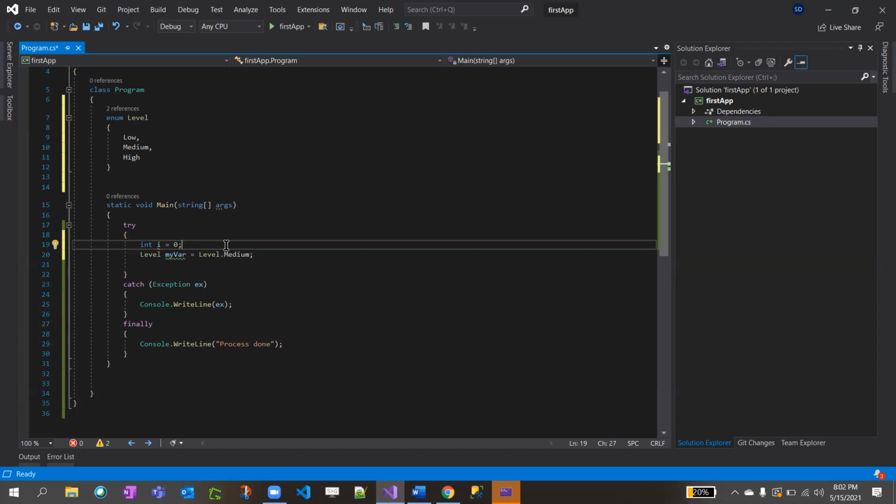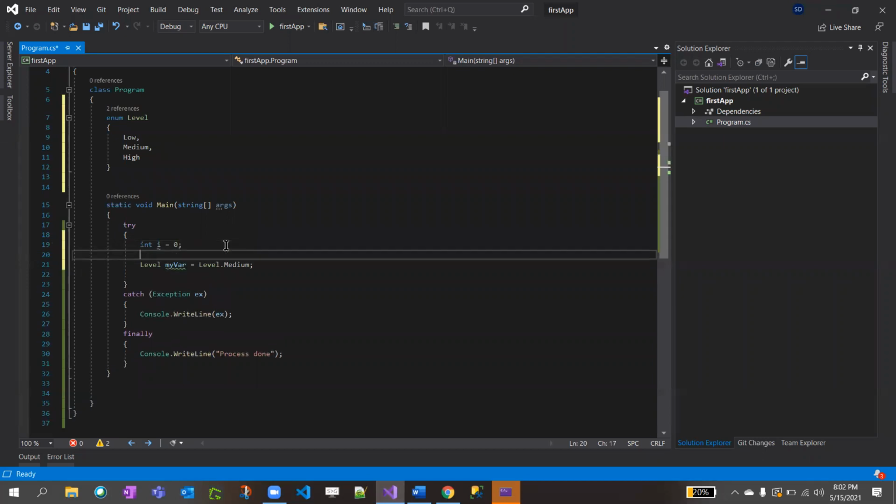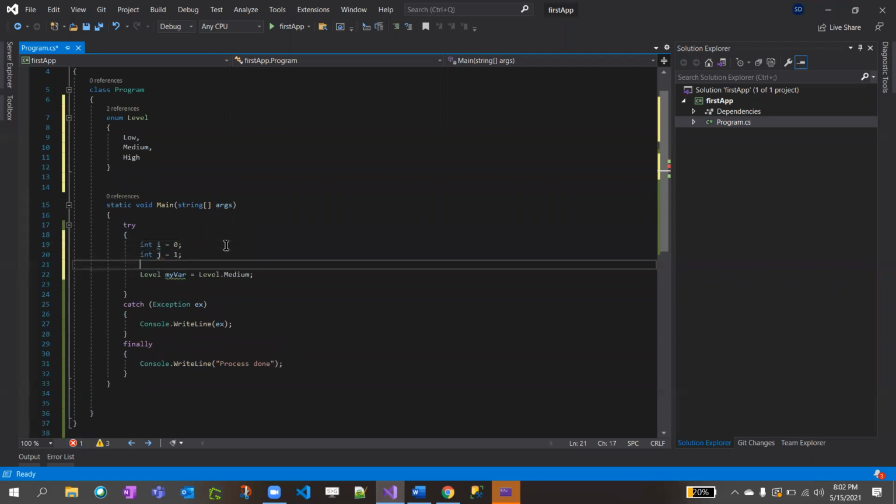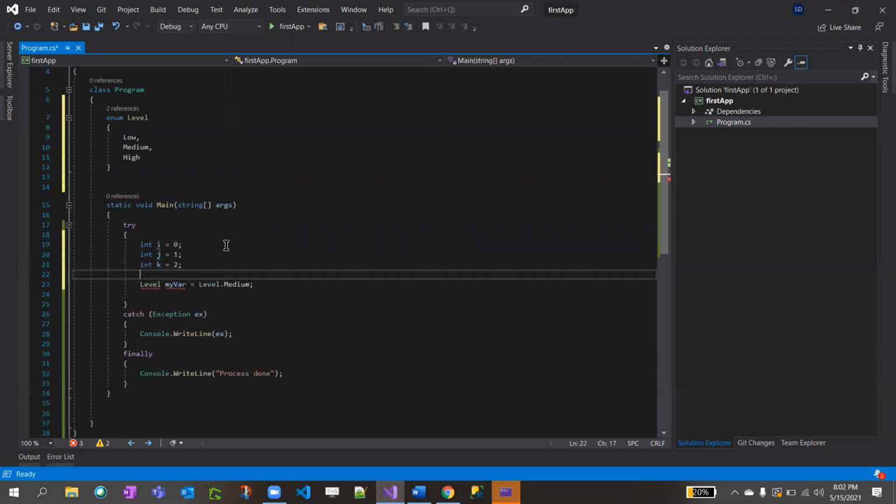You want to map it in your code with enums. Let's say int j equal to 1, int k equal to 2. You got these values from external sources, but you don't know what that 0, 1, 2 represents. If you want to know what 0 means, what 1 means, what 2 means, you declare enums, enumeration.